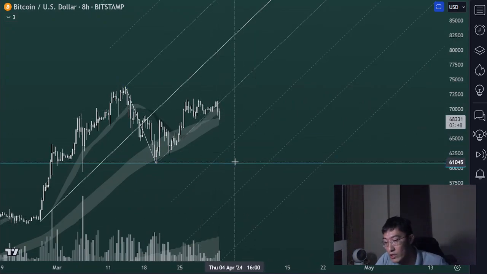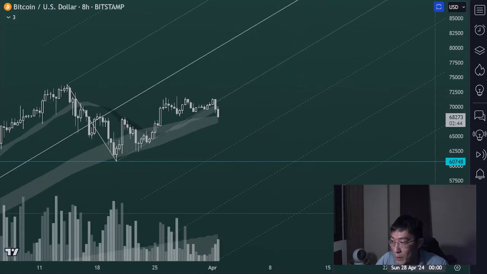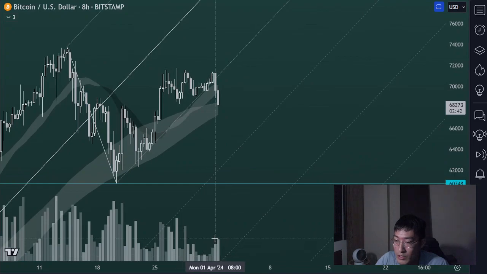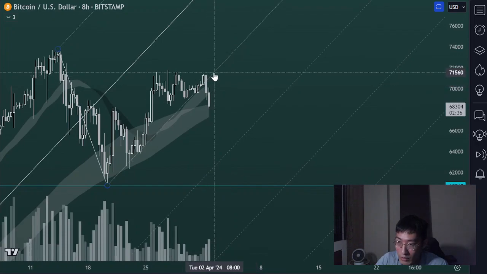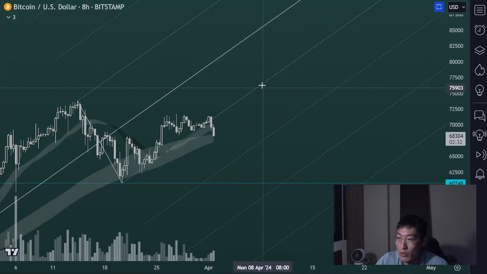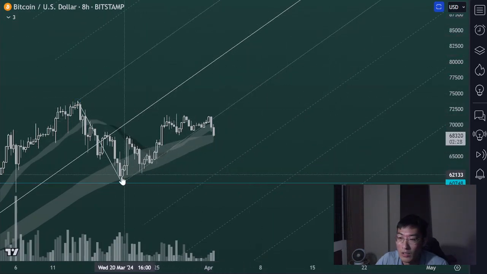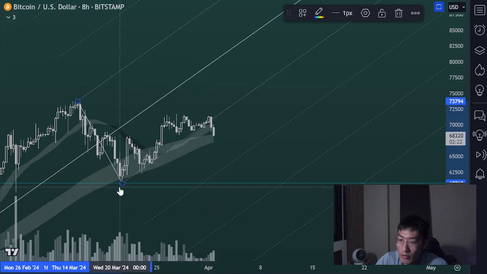You can see that there is also increasing volume over here while the price is starting to drop. It dropped right out of the lower parallel of this median line. The lower parallel is this line here, as you can see in the chart. It's parallel to the median line, but it's drawn from pivot C.